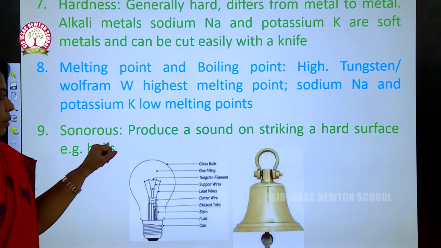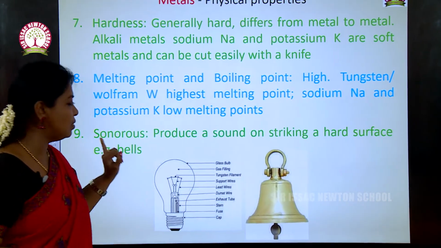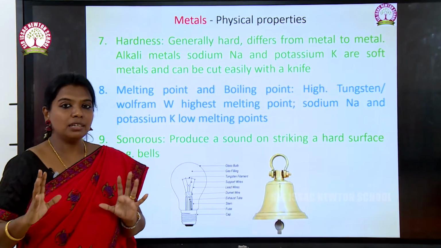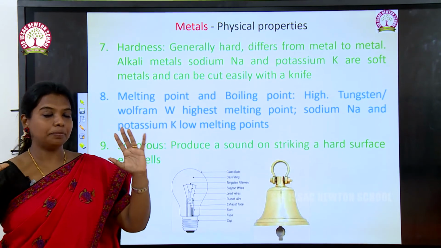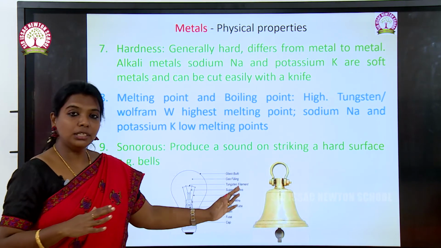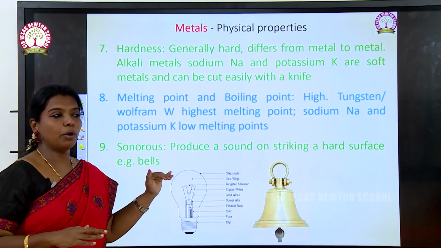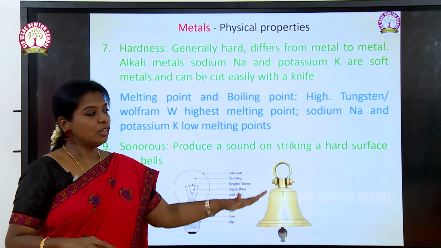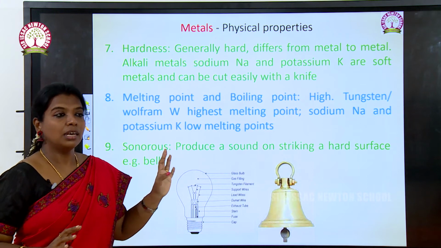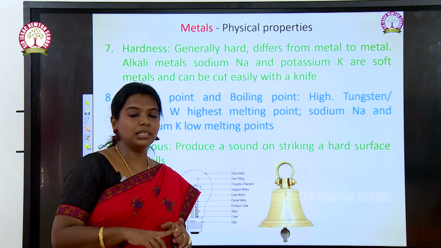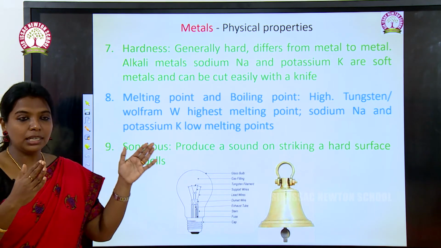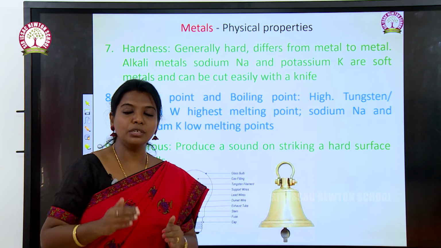And the ninth one is sonorous, which means it produces sound on striking a hard surface. Metals are used for making bells because they have the tendency of making a high sound when struck. So, this is the main property, sonorous. So, there are nine properties of metals. So far we have seen hardness, malleability, ductility, melting point, boiling point. These are the important characters and properties of a metal.